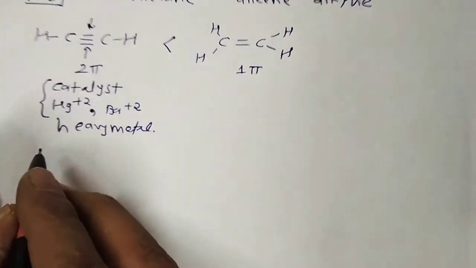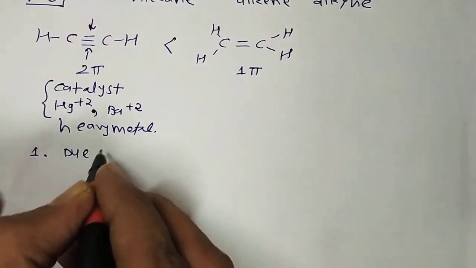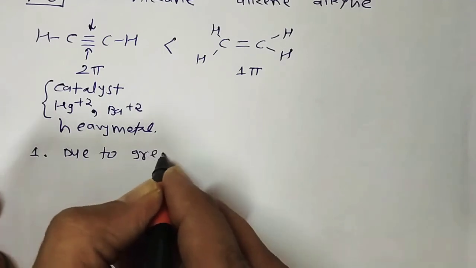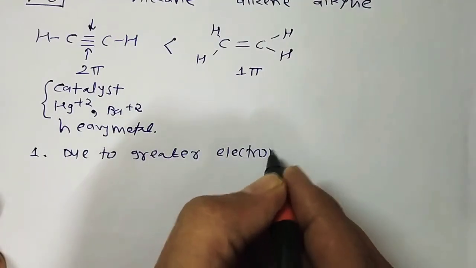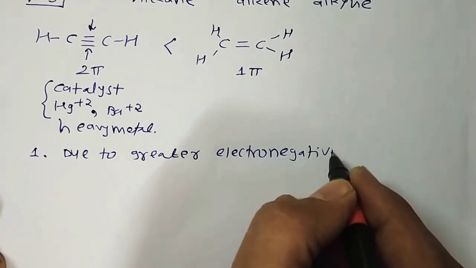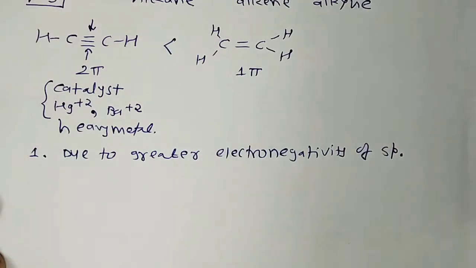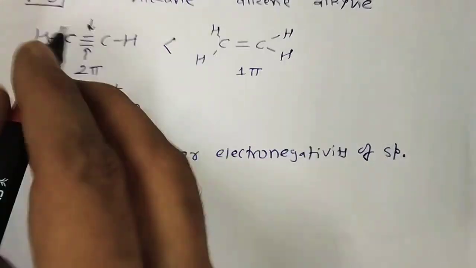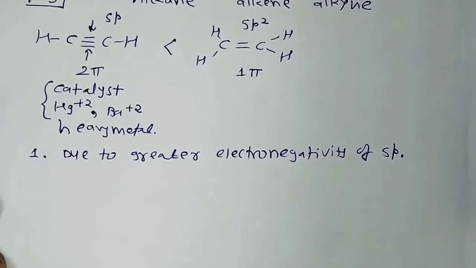Reason number one. What is reason number one? Due to greater electronegativity of sp hybridized atoms of the triple bond. Because in the case of alkyne, we know that it is sp hybridization while alkene is sp2 hybridization.